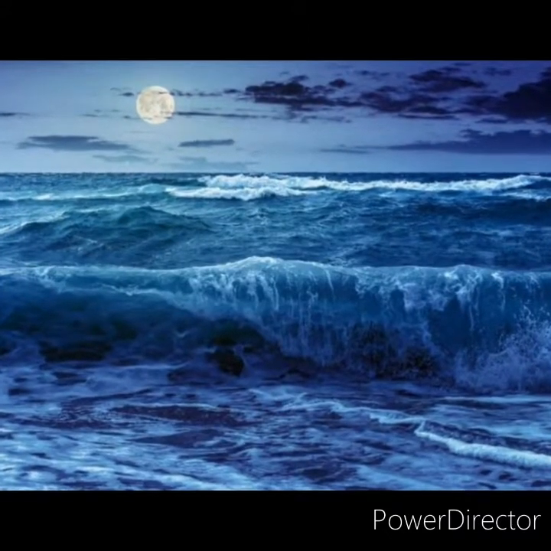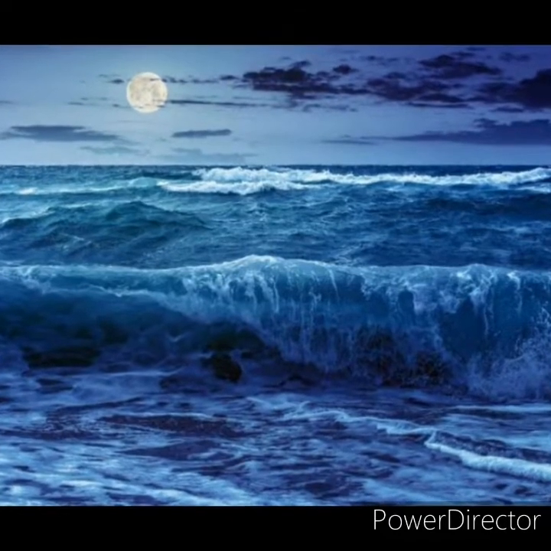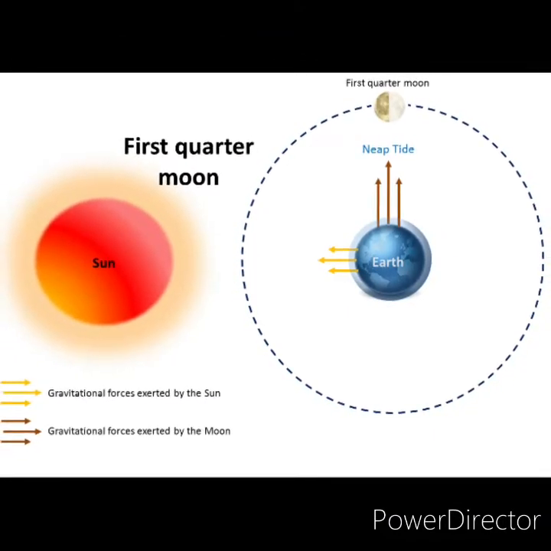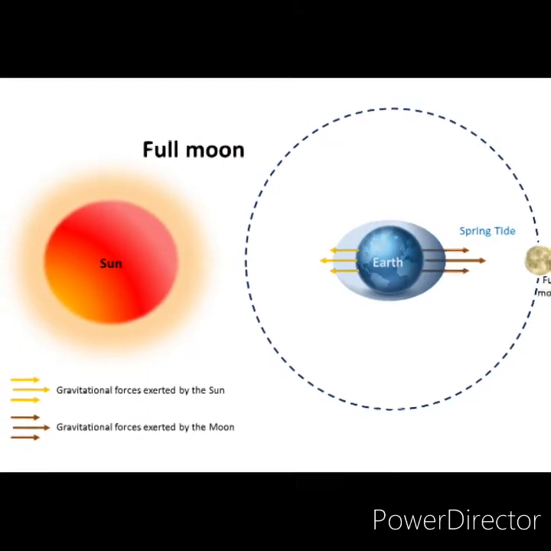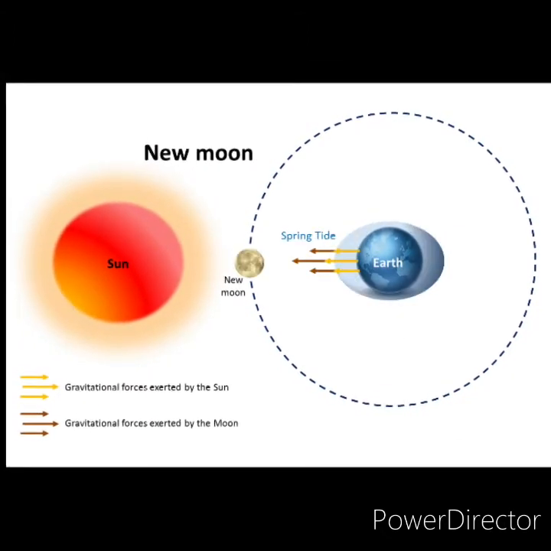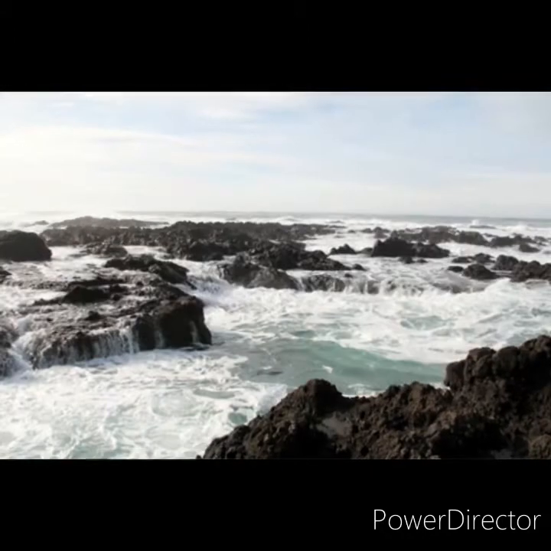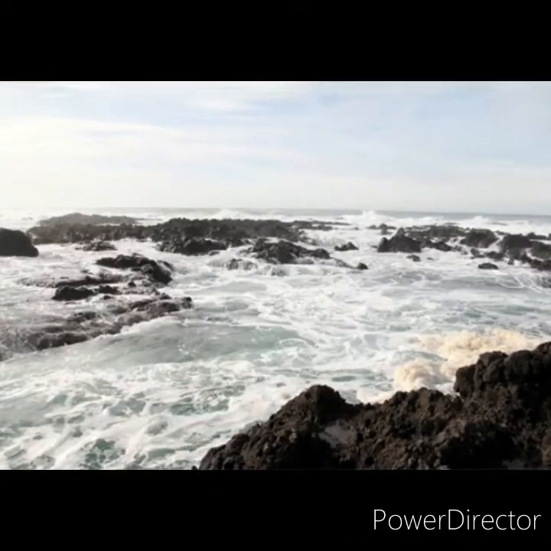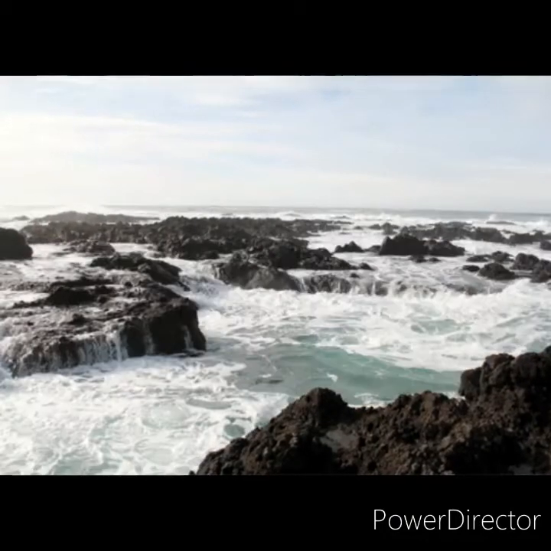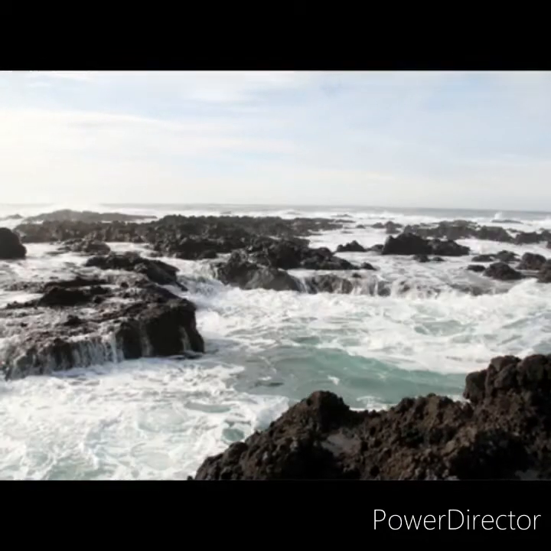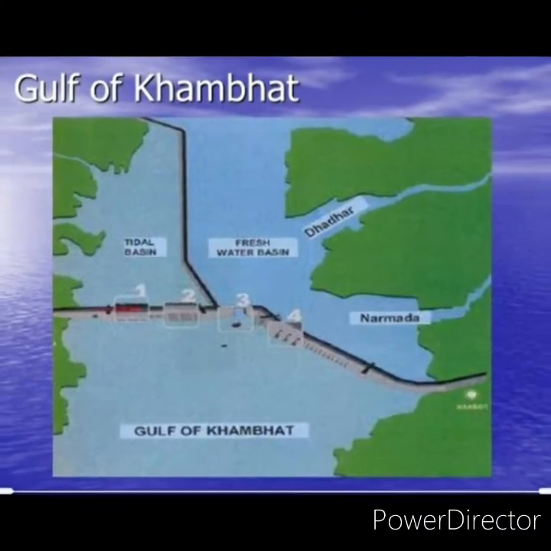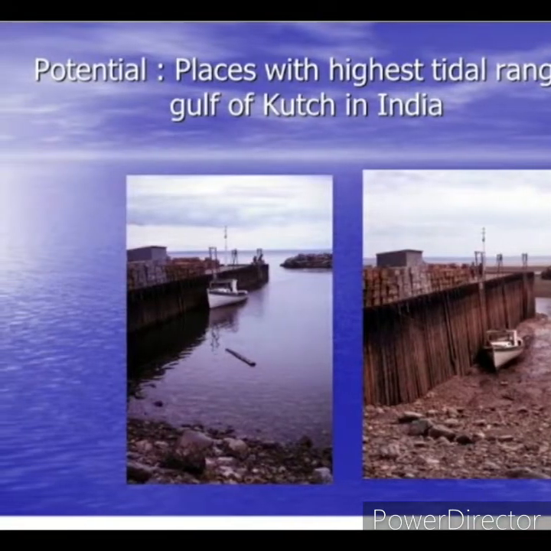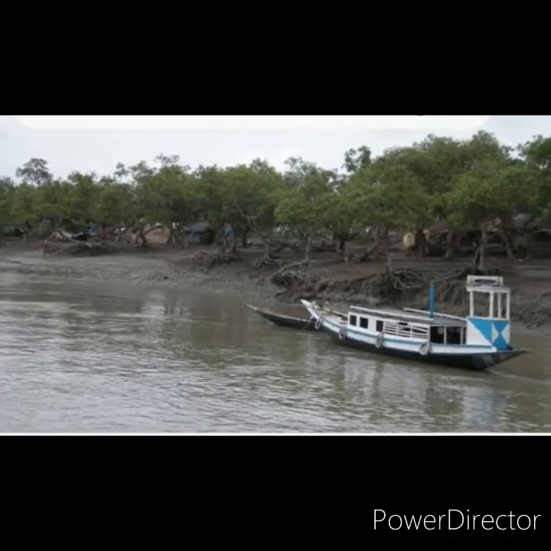When the sun and the moon are at right angles, their gravitational forces work against each other, causing the low tide, which is called a neap tide. A neap tide occurs between two spring tides, that is twice in a month, when the first and last quarter moon appears. Potential tidal energy zones of India are the Gulf of Khambhat, Gulf of Kutch and Sundarbans.